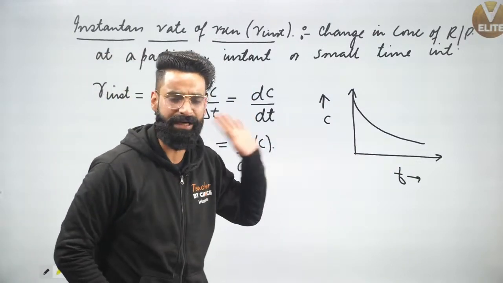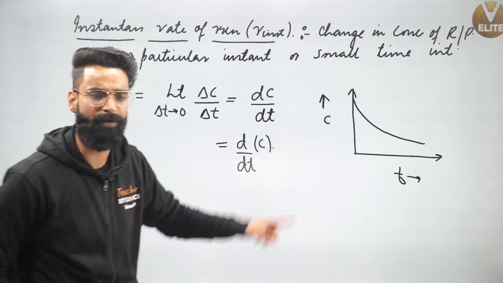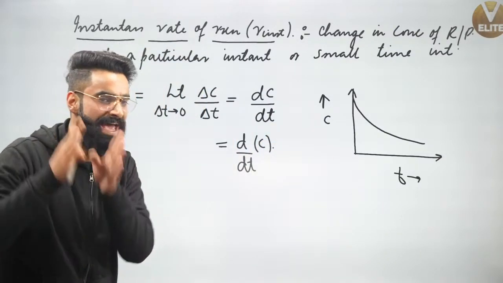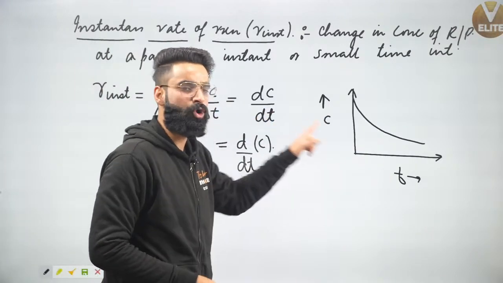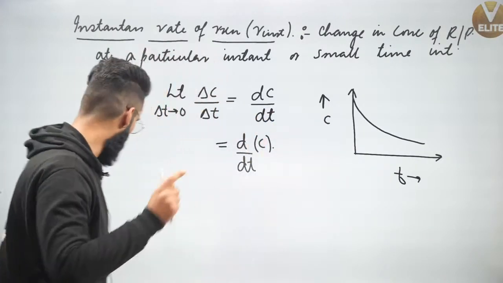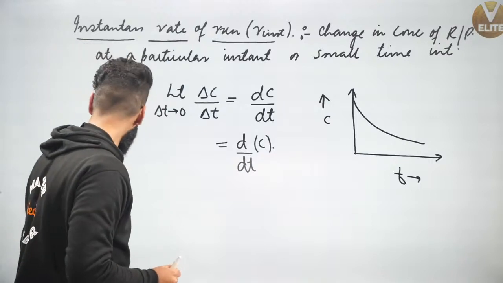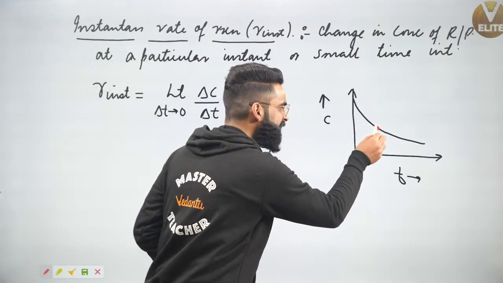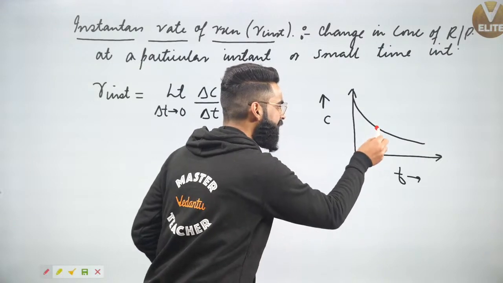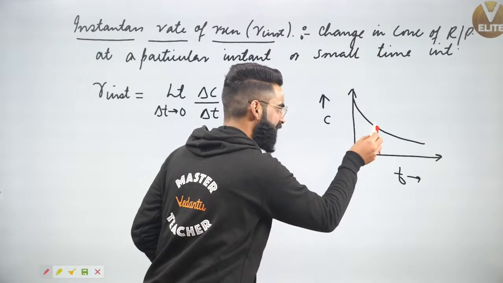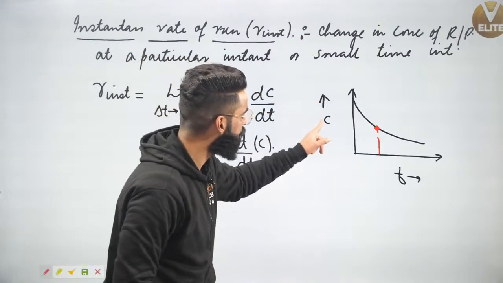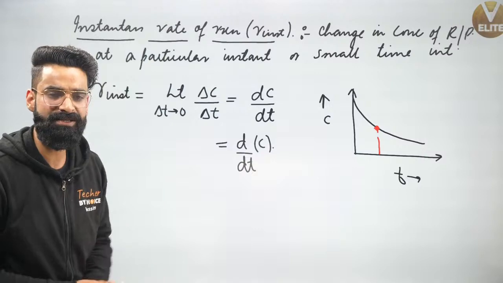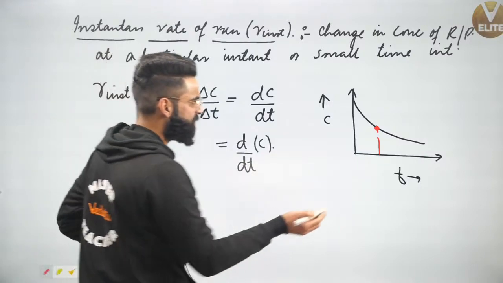Can I say dc upon dt is going to give me the slope of this concentration versus time curve at a point? So whenever I have a concentration versus time curve, if I'm given a point right here, and I need to calculate the instantaneous rate of reaction at this point, I need to calculate the slope of the concentration versus time curve at this point. Now the point is, how do we calculate the slope? It's very simple.